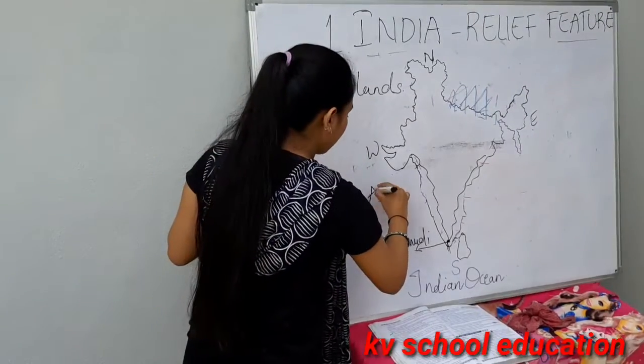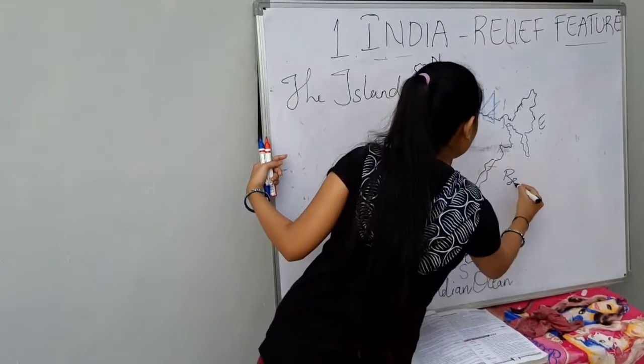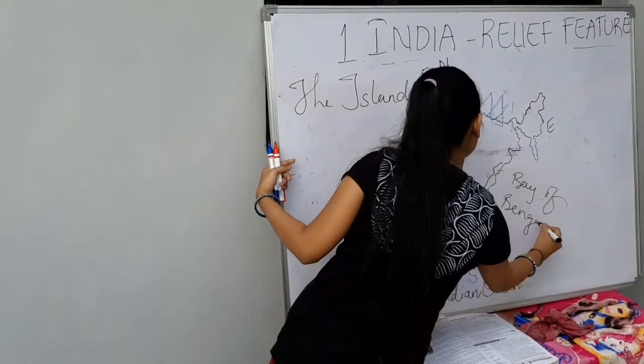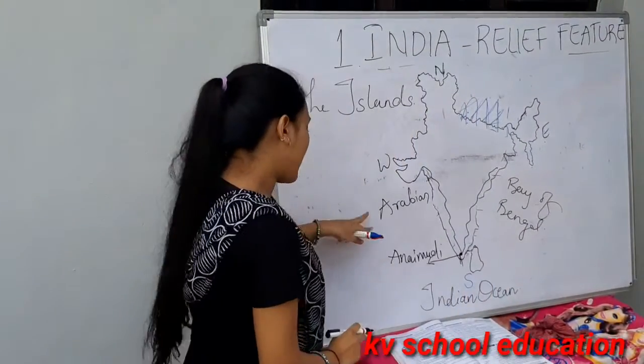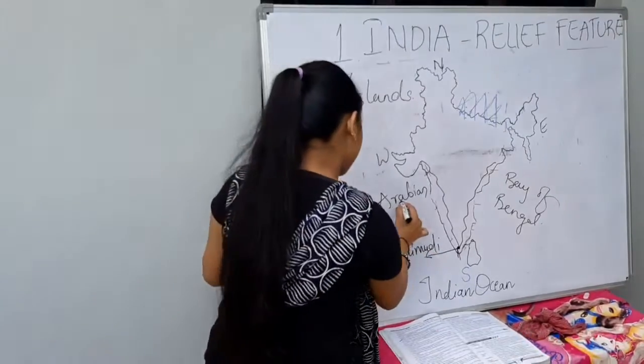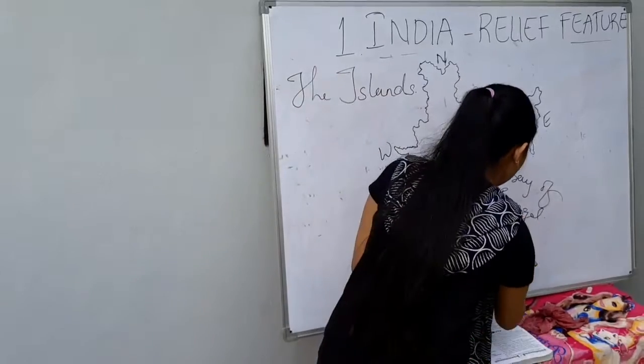Here there will be the Arabian Sea and the Bay of Bengal.